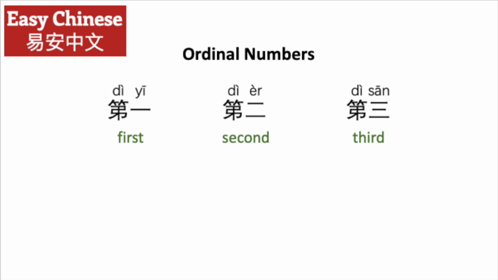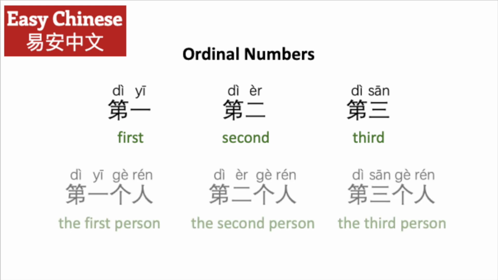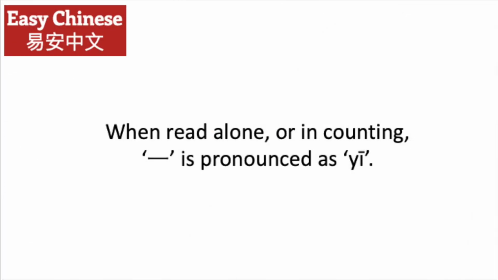Ordinal numbers are numbers that show us the order. 第一 first. 第二 second. 第三 third. 第一个人 the first person. 第二个人 the second person. 第三个人 the third person. You'll notice that with 第二 and 第二个人, we've reverted back to using the 二. We don't use 两.